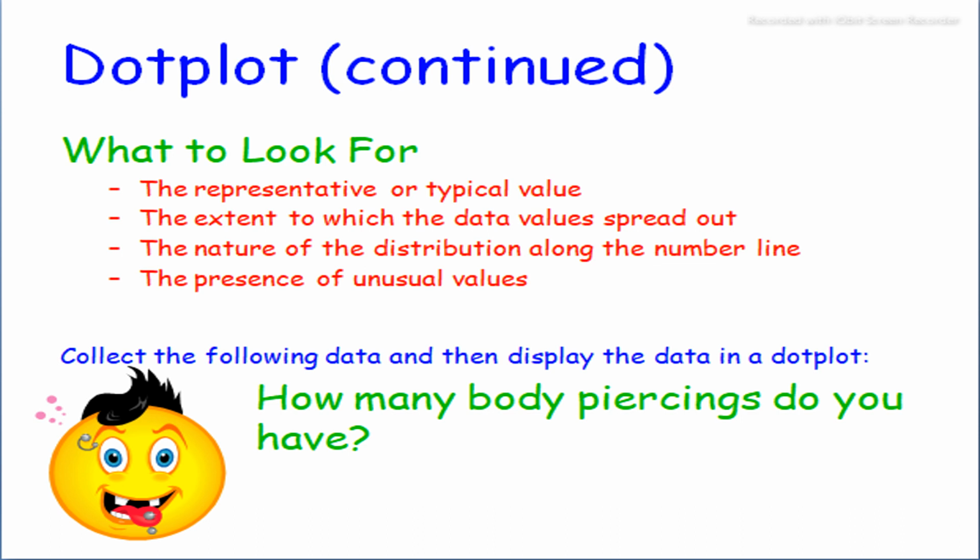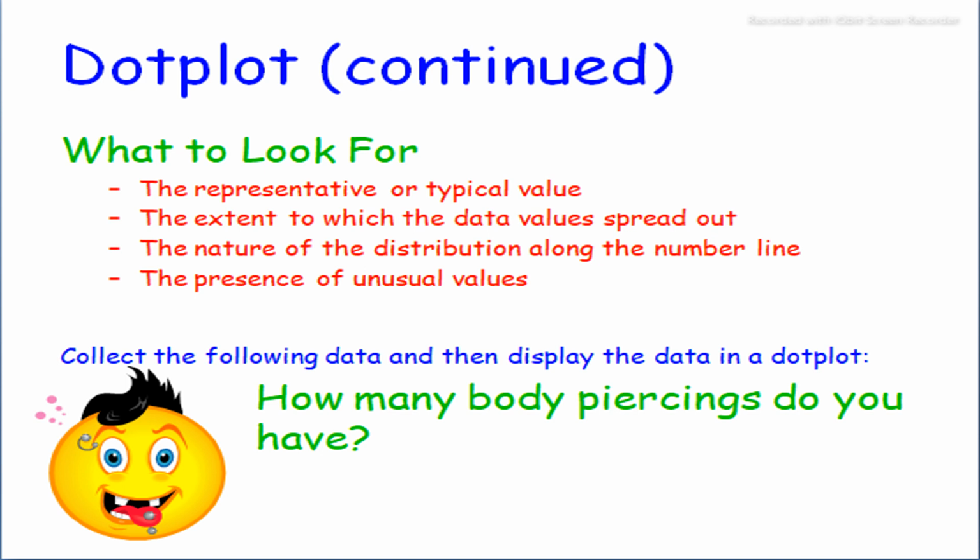In a dot plot we look for the representative or typical value, the extent to which the data values spread out, and the third one is the nature of the distribution along the number line.